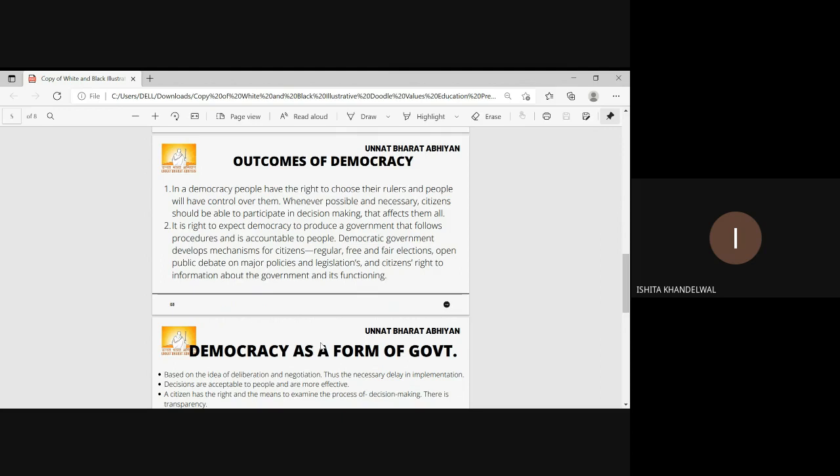It is right to expect democracy to produce a government that follows the procedure and is accountable to the people. Democratic government develops mechanisms for citizens: regular, free, and fair elections, open public debate on major policies and legislations, and citizens' right to information about the government and its functioning.